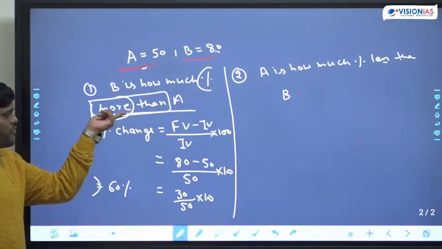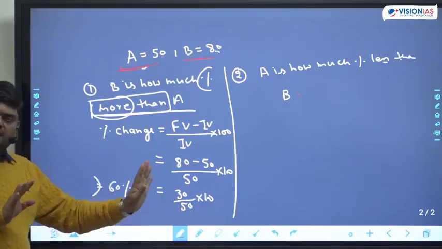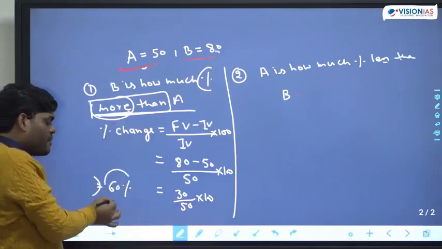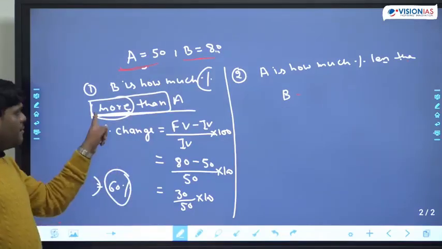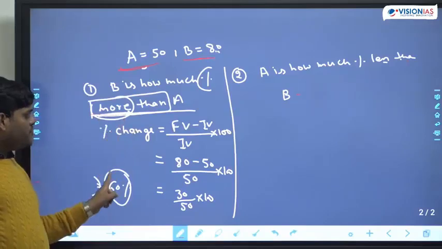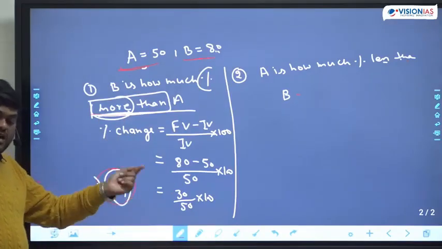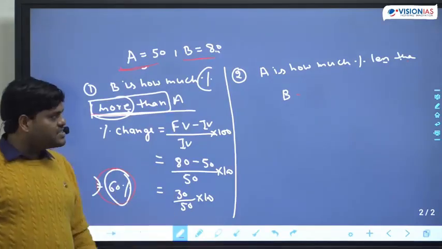And here, more is there, and a positive sign is coming. That means whatever we have done is correct. If suppose more is there and the value is coming as negative, that means something is wrong. Why? Because they are talking about more, so the value should be positive, because more means addition. So the first answer will be 60%. I hope this is clear to everyone.